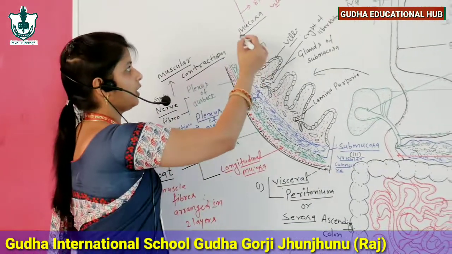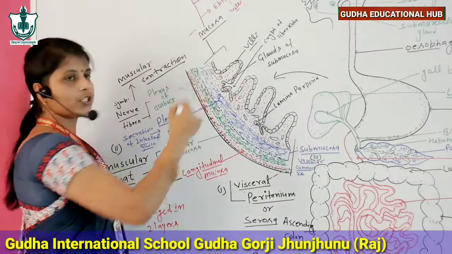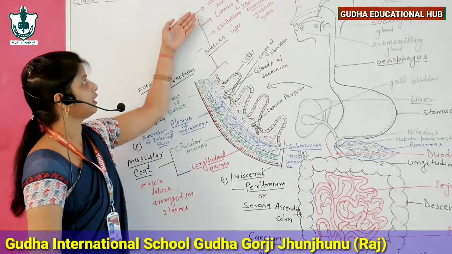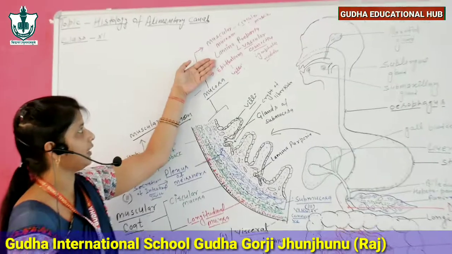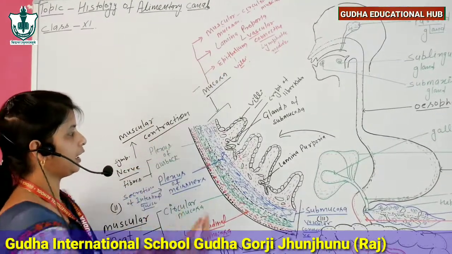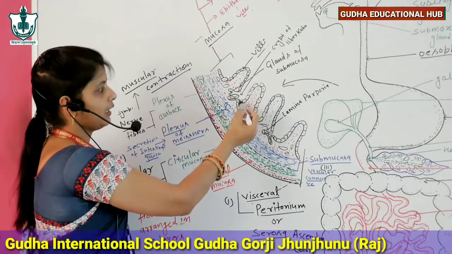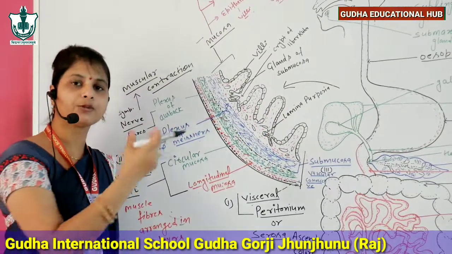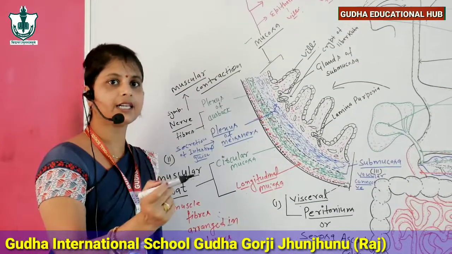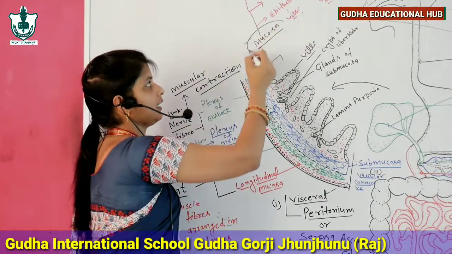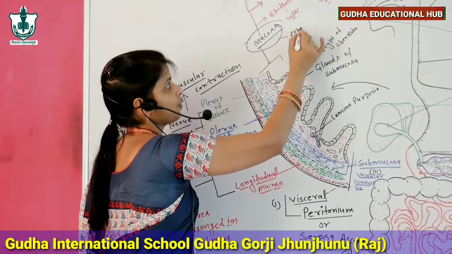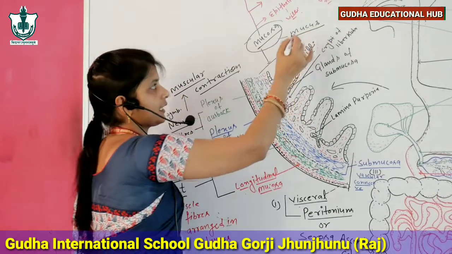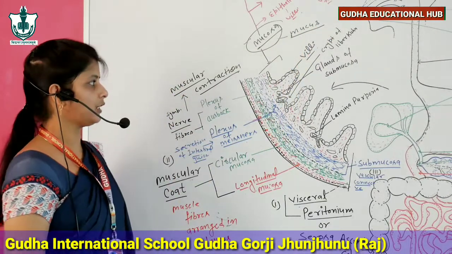The fourth layer is called mucosa, and mucosa is further divided into three parts: muscular mucosa, lamina propria and epithelium. The epithelium layer of mucosa provides covering to villi and helps in absorption of food, and the main characteristic of this layer is that it secretes mucus.